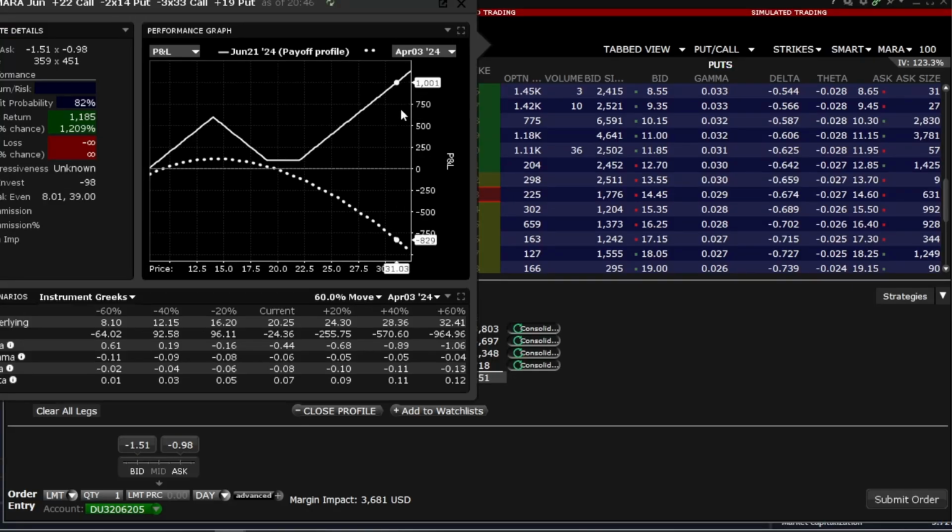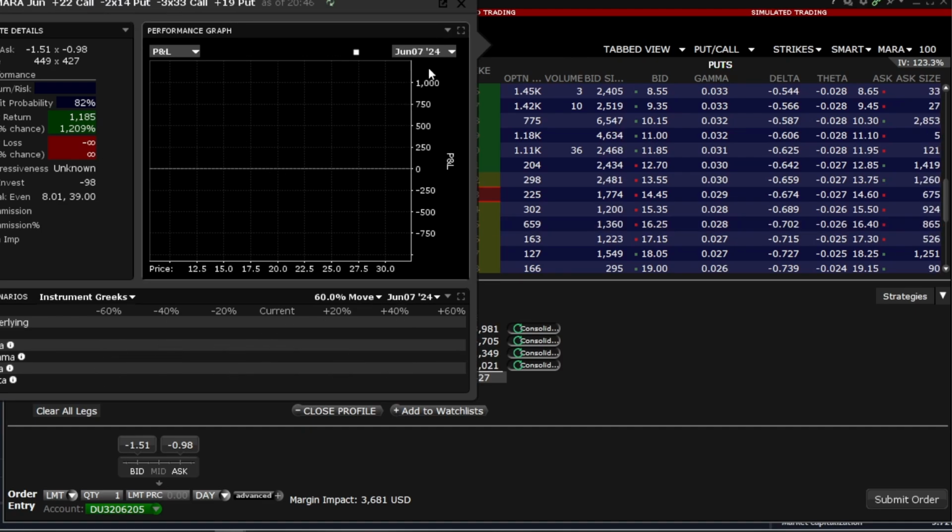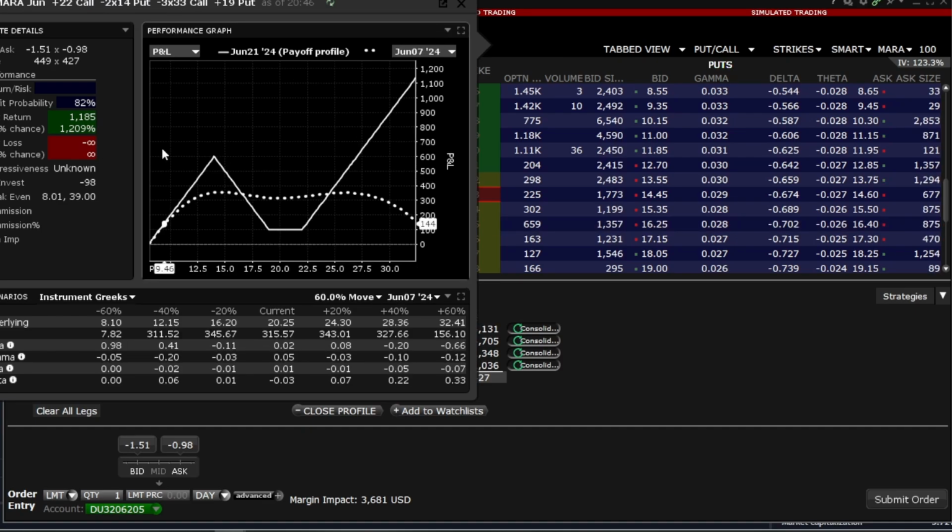But again, I want to warn everyone, as usual, I strongly do not recommend replicating my trades. It's extremely risky. You can lose money if you open positions as I do. This is our efficiency profile. That is, if the stock grows significantly to $30, we will earn $1,000. If the stock goes down to $13, we earn $600. As you can see, no matter which way the stock moves, we make money. That's what effective position management is all about.